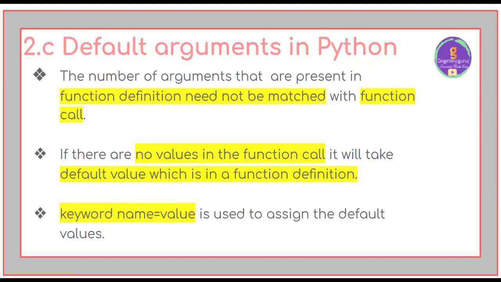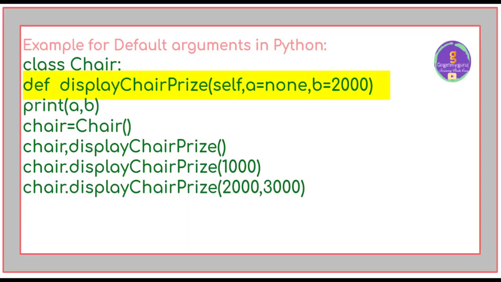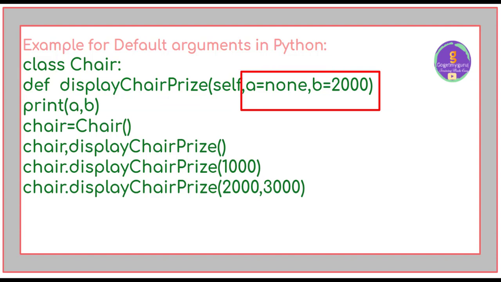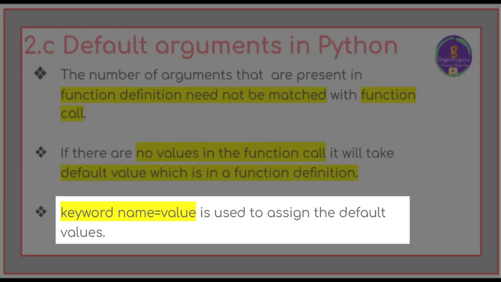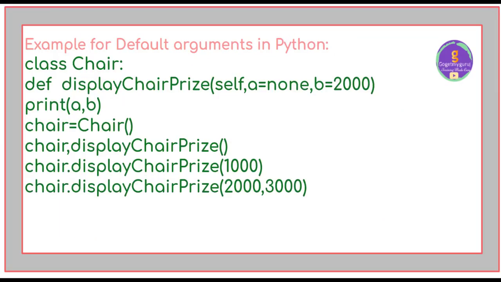Example for this, now calling this method with empty value. But in the function definition, we have some values. When you run this code, you will get the values which are present in the function definition. That is default values. Keyword name is equal to value is used to assign the default values. It means in the function definition, A is keyword and None is value. Like that, B is also keyword and 2000 value.